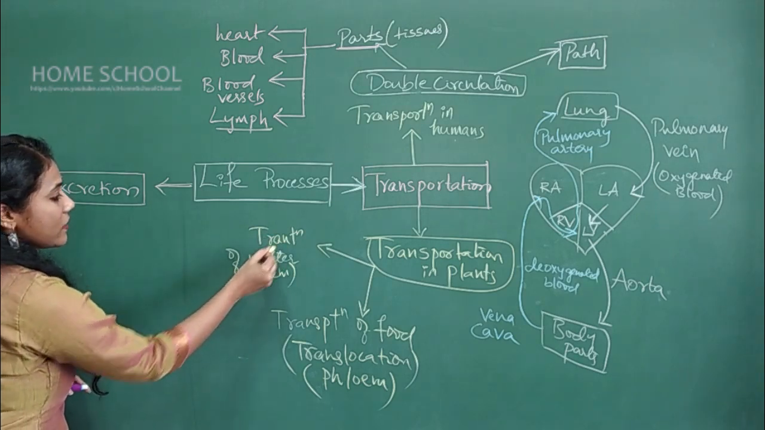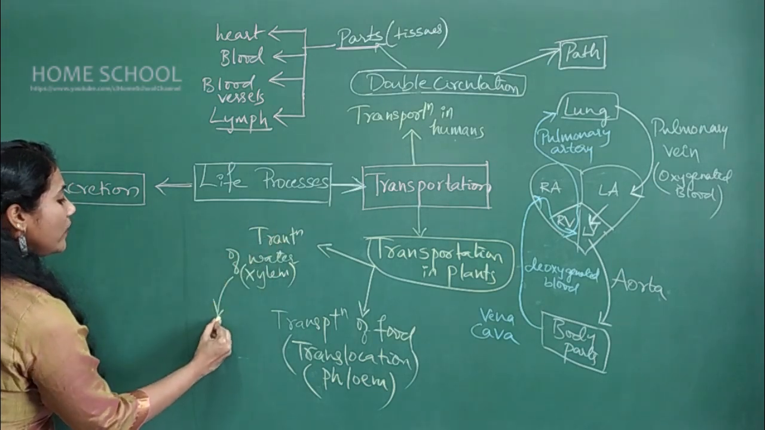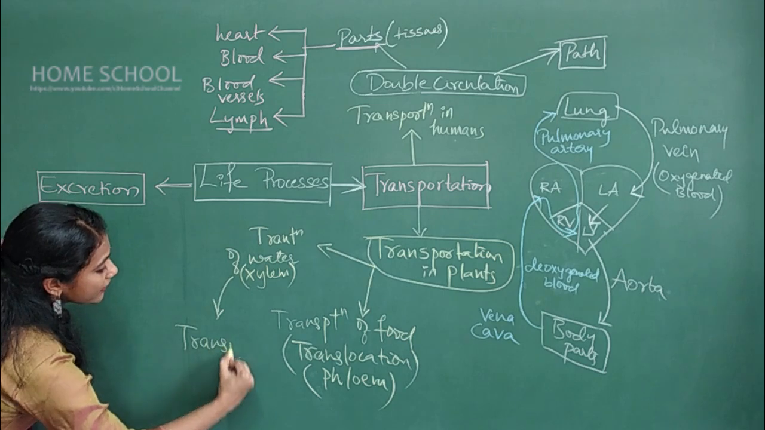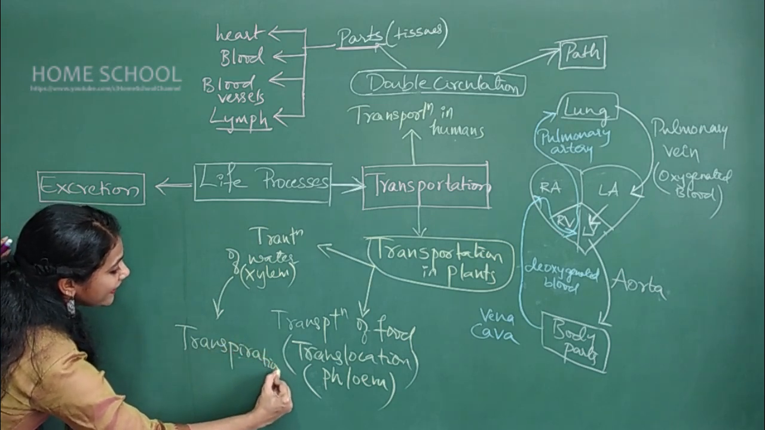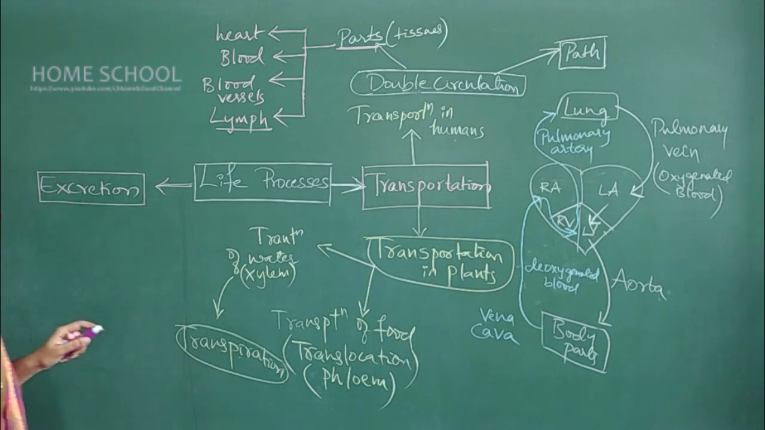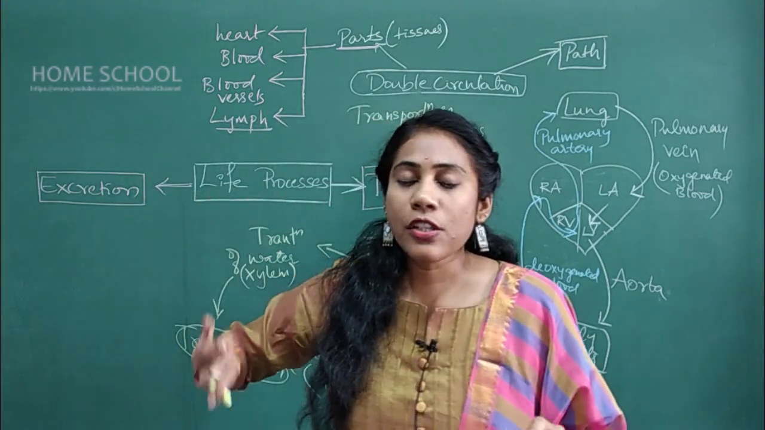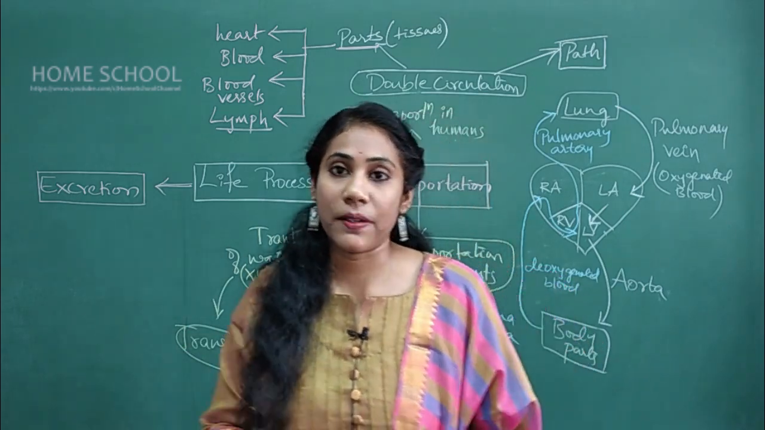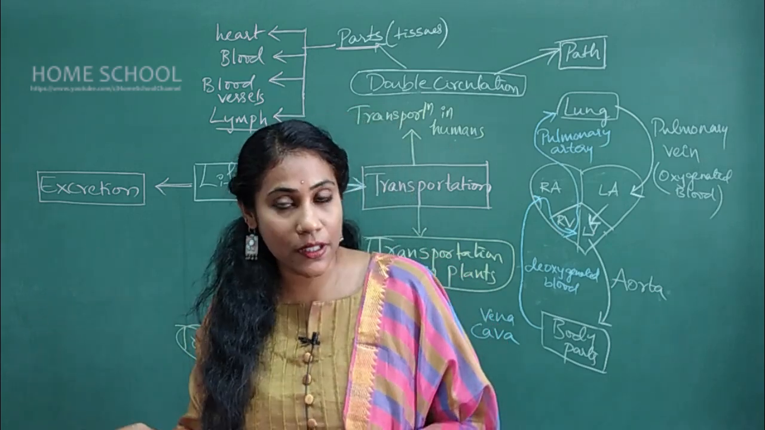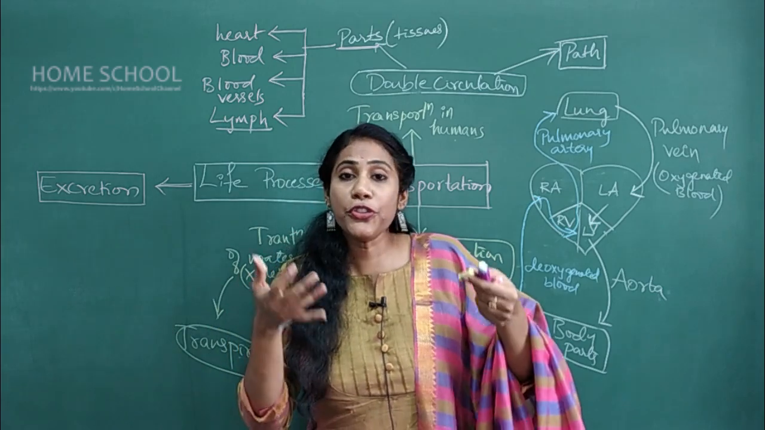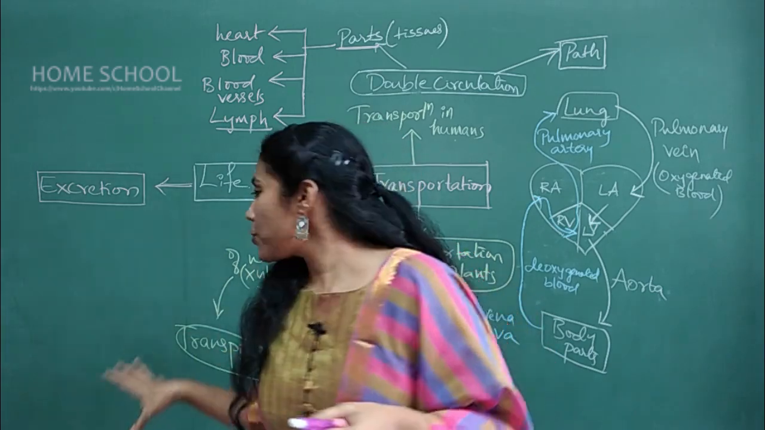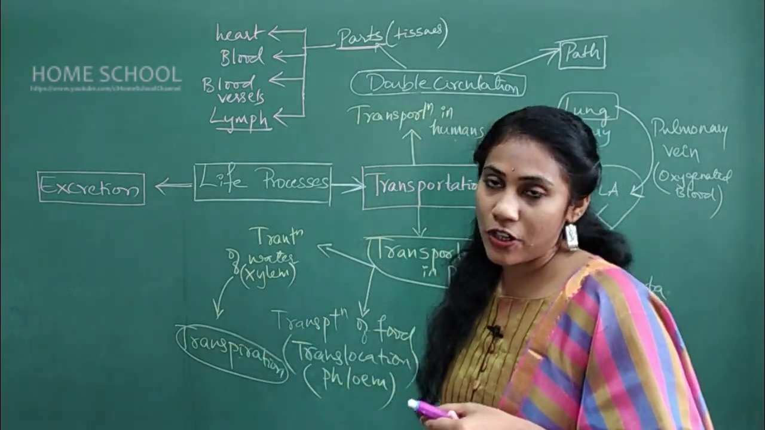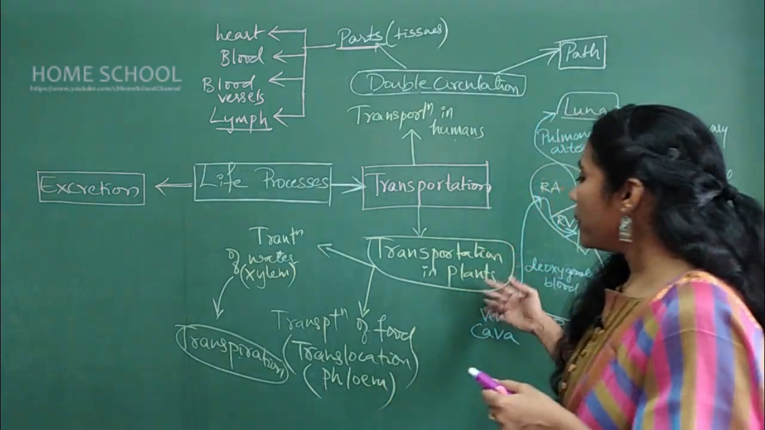And in the case of transportation of water, you will study one more important word called transpiration. The meaning of this word is very, very important to understand. What do you mean by transpiration? Loss of water vapor from leaves is called transpiration. Transpiration also helps in pulling water from roots to all body parts. That's why transpiration has a lot of importance. Try to understand the meaning of transpiration also. So that's all about transportation in plants.